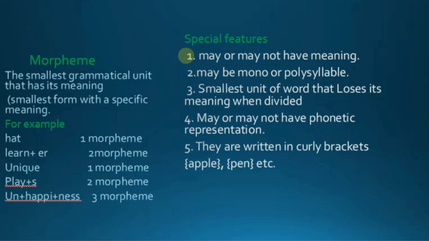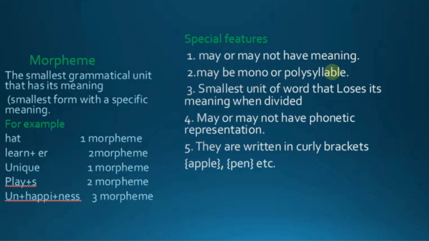A morpheme may or may not have meaning. Like there is the word learner. In this word, learn has meaning, and er in isolation doesn't have meaning until it becomes attached with learn. A morpheme may be monosyllabic or polysyllabic.